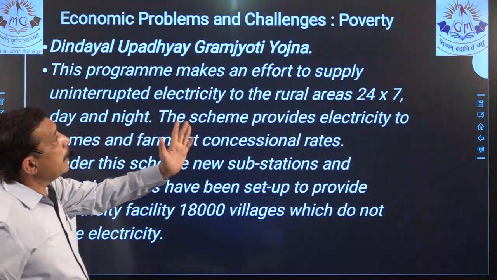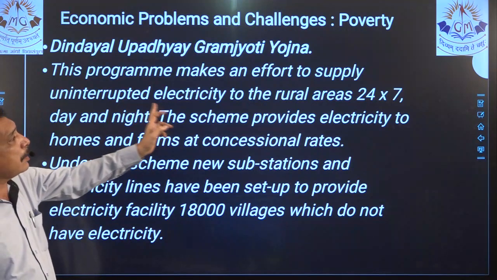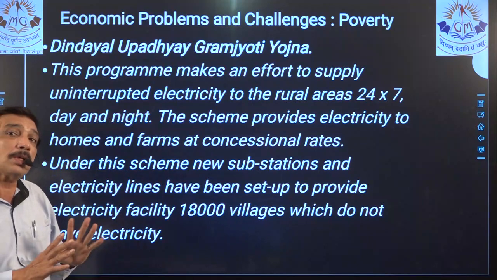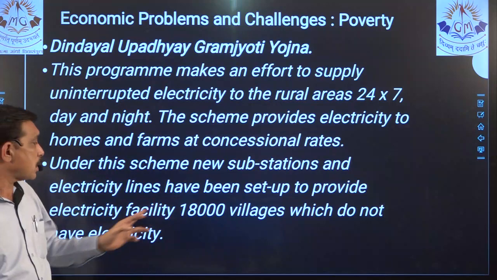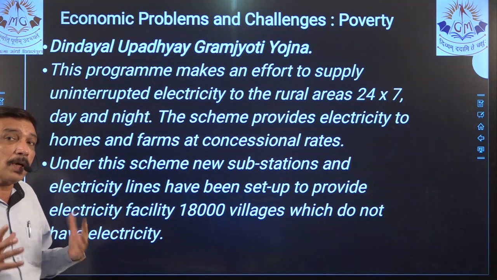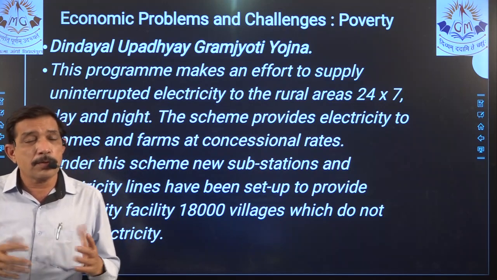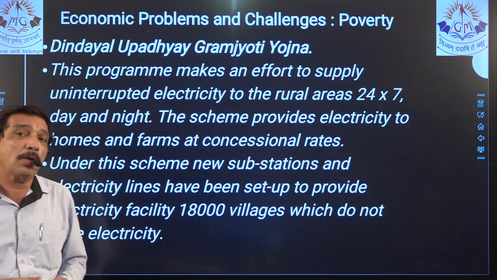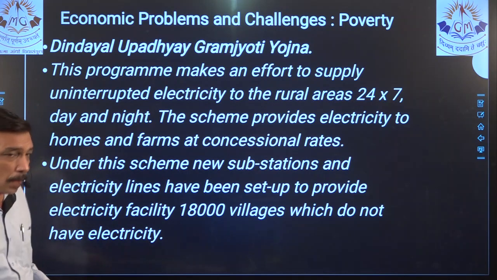Deen Dayal Upadhyay Gram Jyoti Yojana. This program makes an effort to supply uninterrupted electricity to the rural areas. So this covers social security, right? Under this, the substation is all set up by the government, and it ensures social safety. And if electricity is there, automatically people can work. They can give water to their crop, and they can get a good harvest.